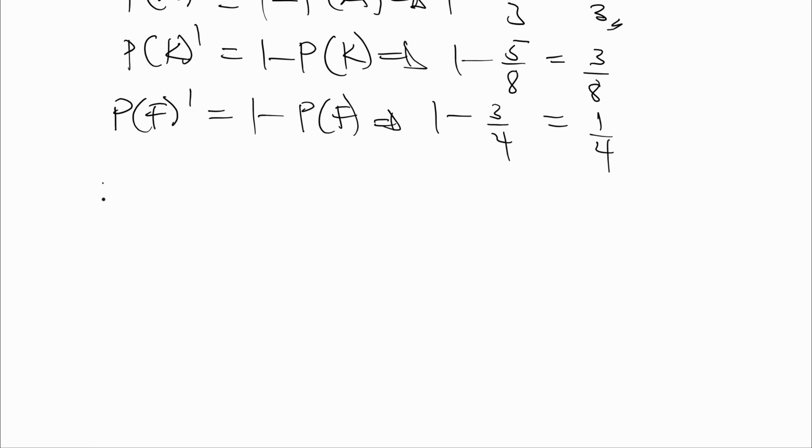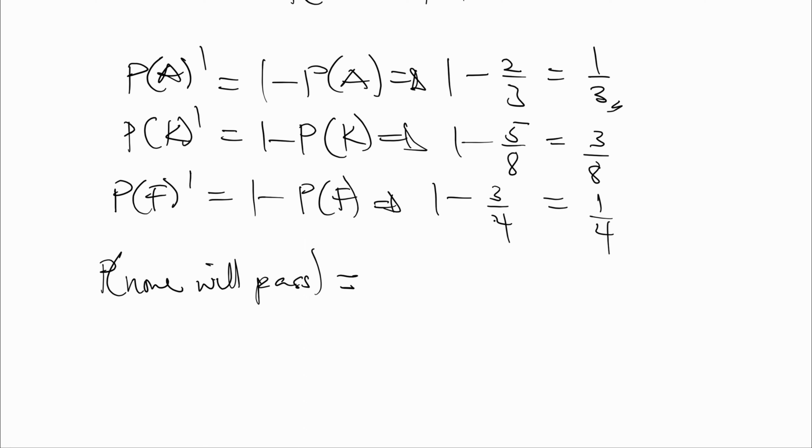So probability that none will pass will be equal to A prime is 1/3. So 1/3 times 3/8 times 1/4. And this should give us 1/32. So the probability that none of them will pass is 1/32.